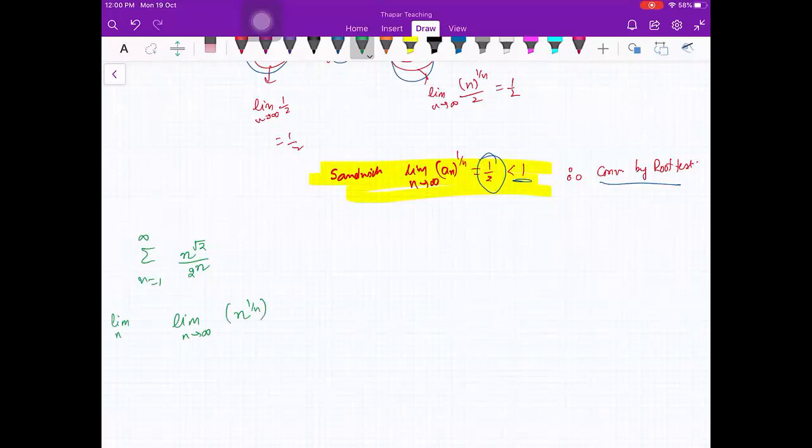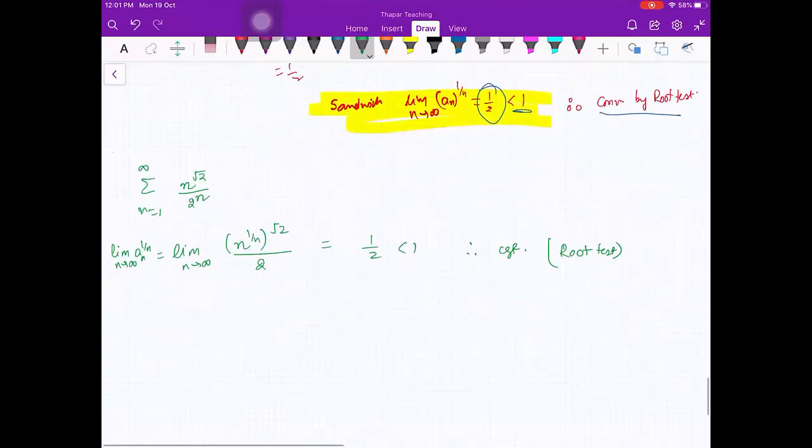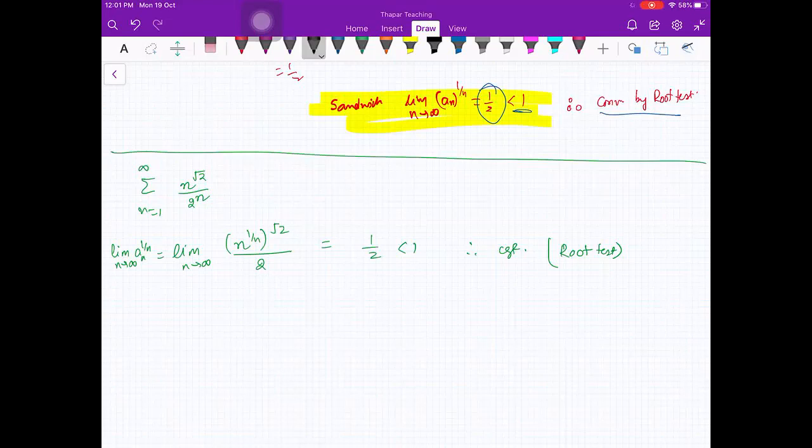So what we are doing: the limit as n goes to infinity of an raised to power 1 by n will be this upon 2. So what is this? That is 1 by 2, less than 1, therefore convergent. Got it? Although you can apply the ratio test also. This is by root test. You can apply ratio also, but that will be a little bit difficult. So you can see which limit is easier to find out. Because 2 raised to power n is there, the n and n will cancel, so you will get n raised to power 1 by n. We know the limit is 1. Got it?